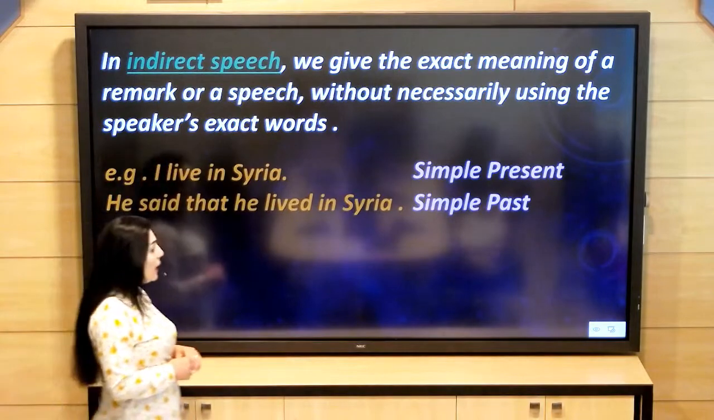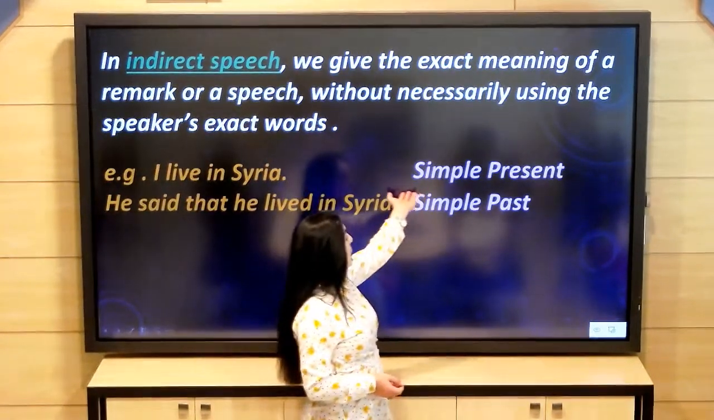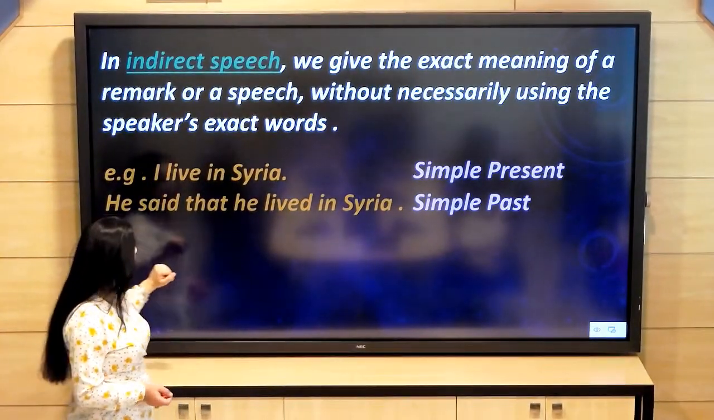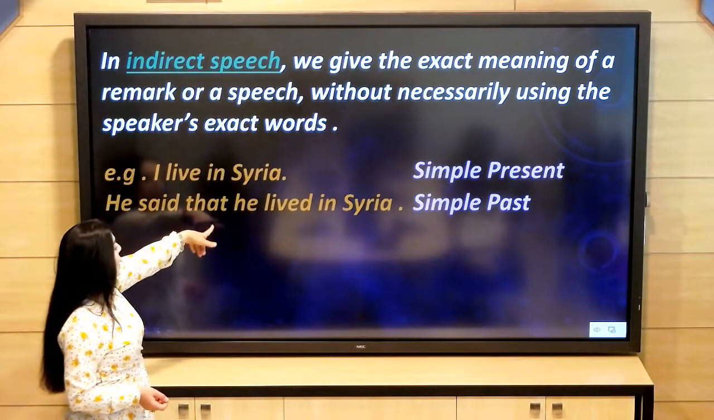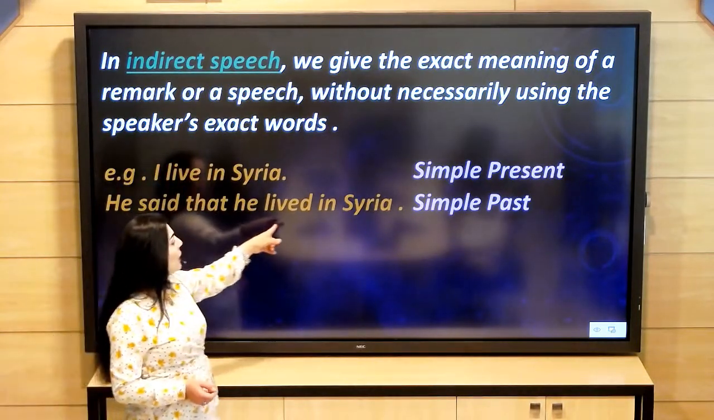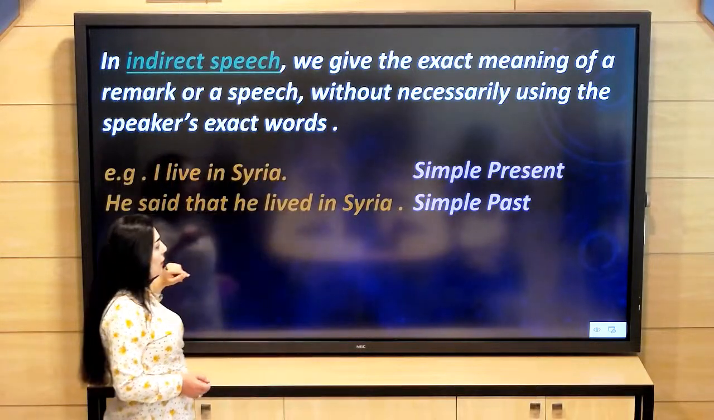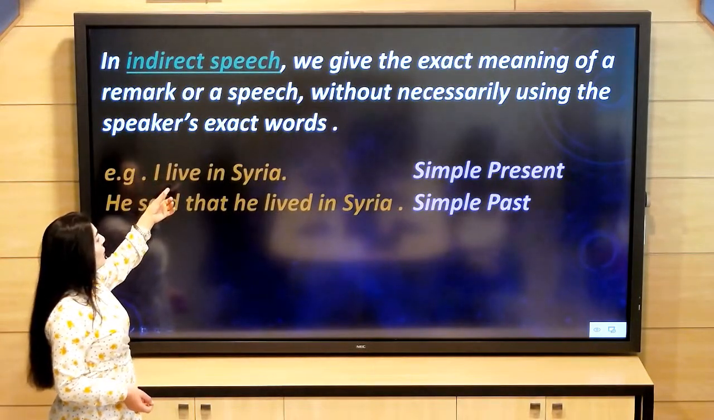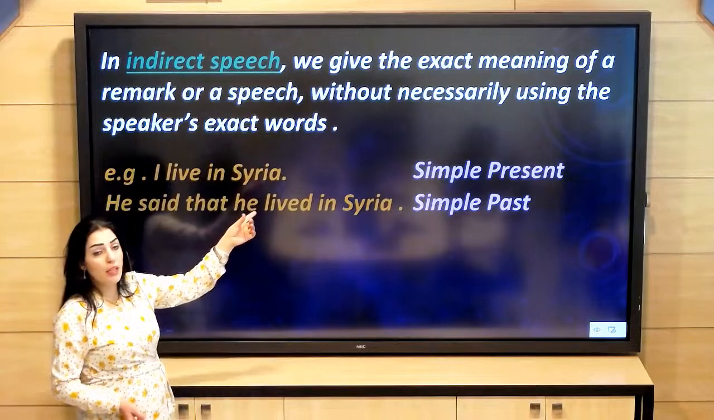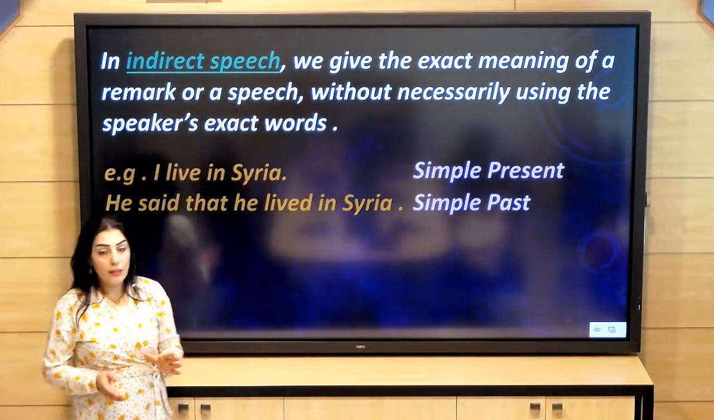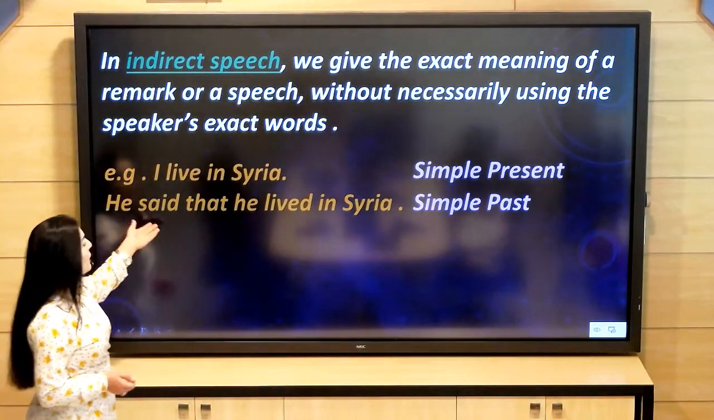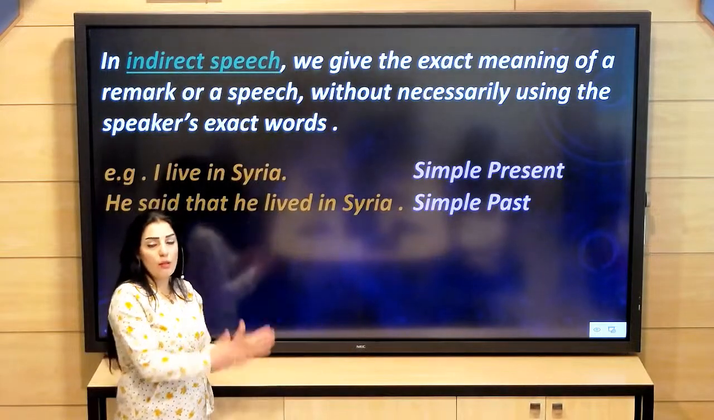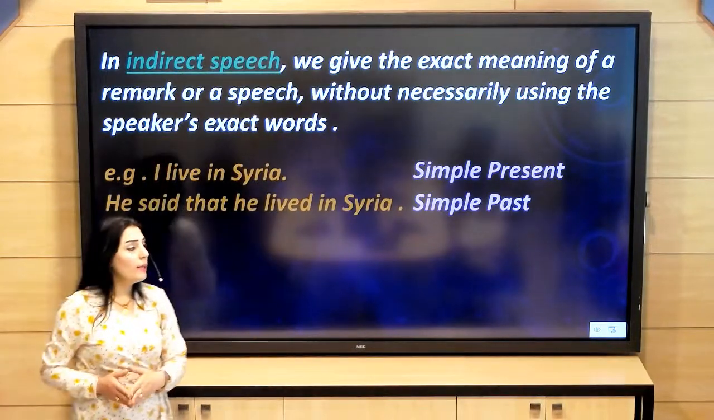Example: I live in Syria. It is simple present. He said that he lived in Syria. It is simple past. Look at this sentence. That is optional, and he lived is all in small letters. So the tense changes. The exact words of the speaker were simple present, and in the reported speech, which is indirect speech, we have he lived, which is simple past. So the simple present becomes simple past.